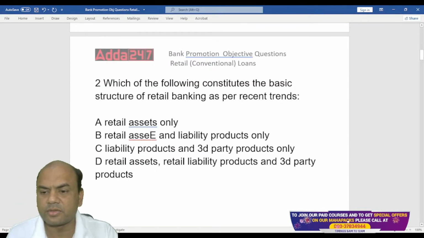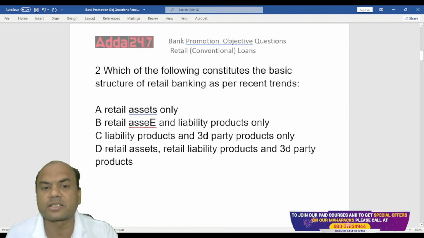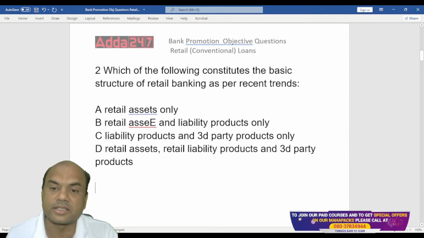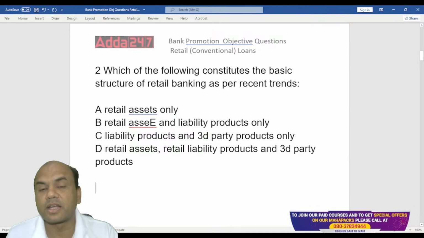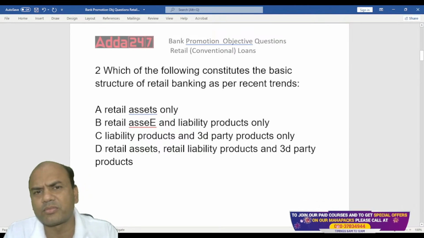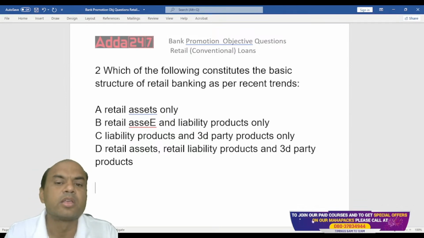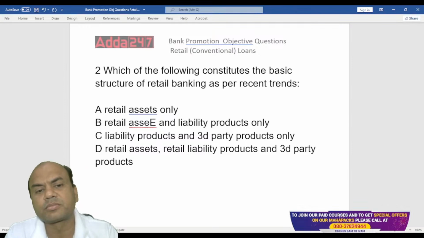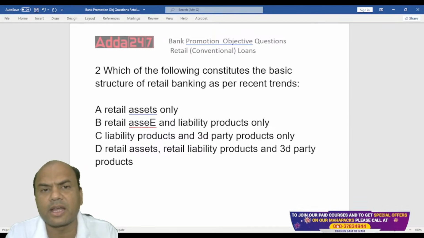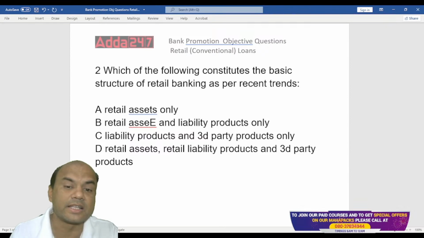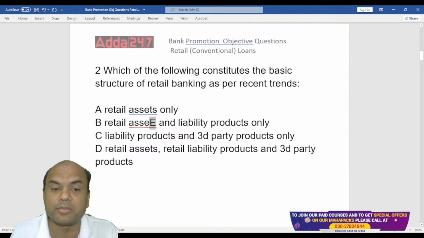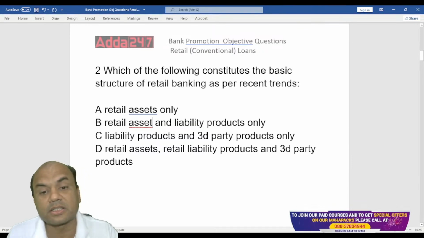Which of the following constitutes the basic structure of retail banking as per the recent trends? Today, every one of us is in branch banking, and branch banking is basically retail banking. So what does every bank sell? One option is retail assets only. Then retail assets and liability products. Third, liability products and third party products.